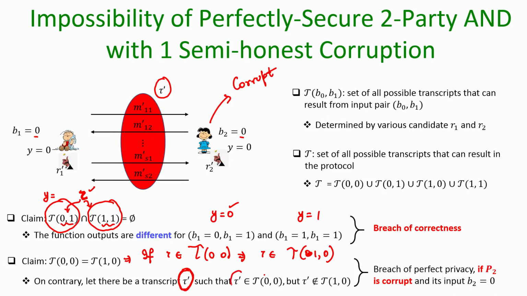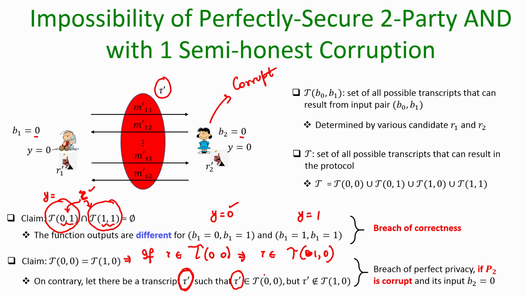Because if it is computationally unbounded and it knows that there is such a bad transcript tau prime, which can be present in the set of transcripts with 0 0 but can never be present in the set of transcripts with 1 0, and if indeed during the execution of the protocol the same transcript tau prime ends up, then P2 knows that the input of the other party is 0, it can't be 1.